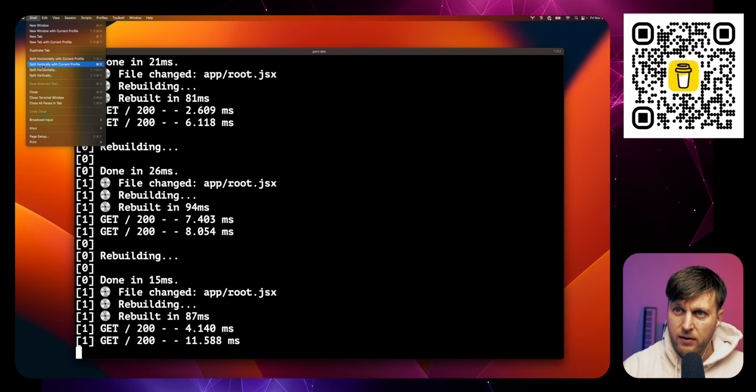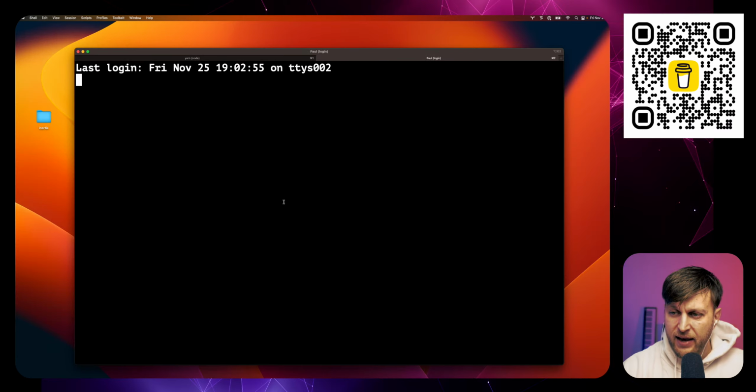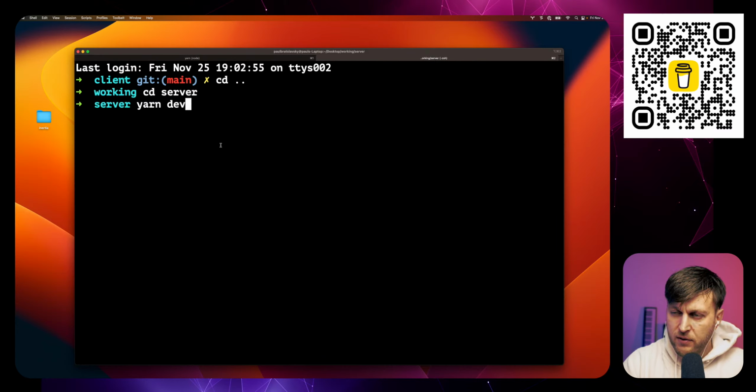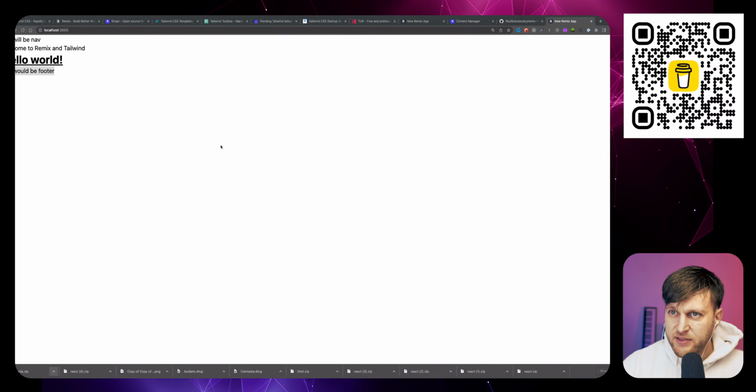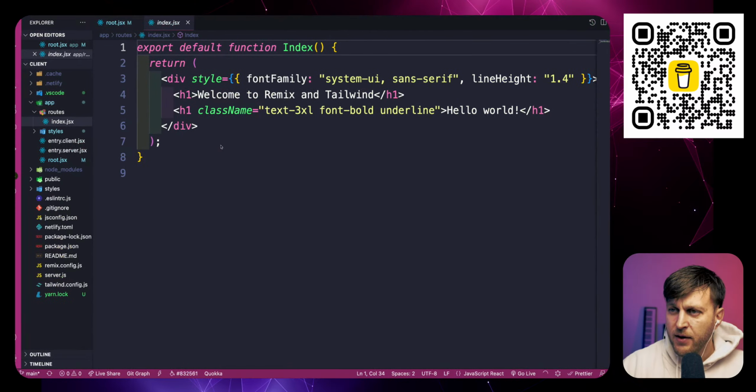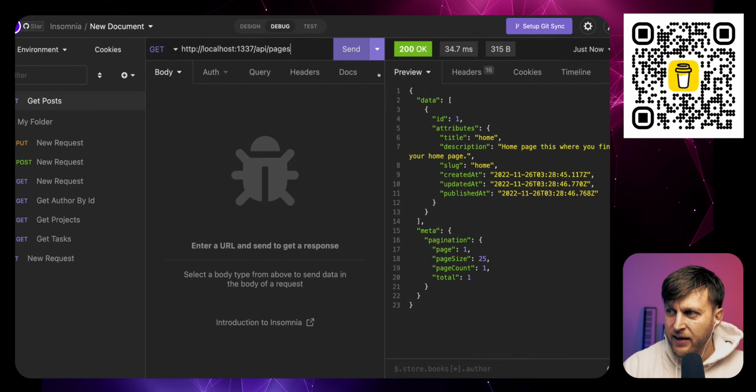So let me do shell, duplicate tab, cd server, yarn develop. So we know everything works. We know our backend works, our Strapi instance that we set up. And so now if I test that again, perfect. We are able to get our data. So let's connect our application to be able to get data from our backend.